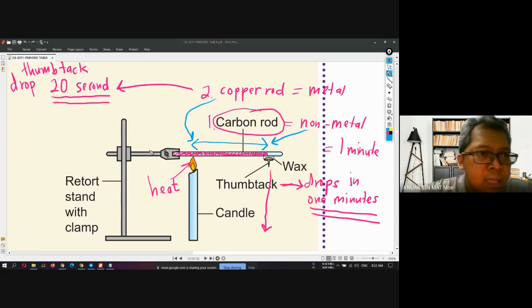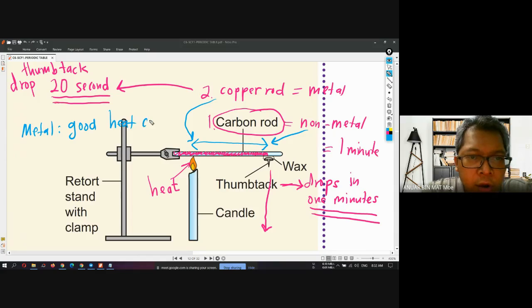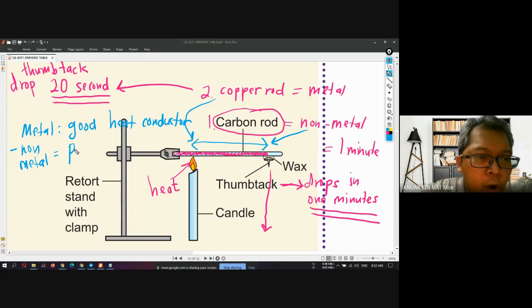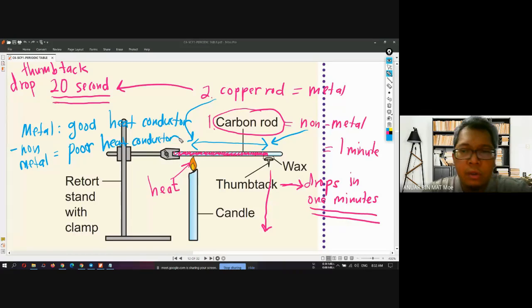So metal is a good heat conductor. For non-metal, the characteristic is that it is a poor heat conductor. Can you understand the explanation here?